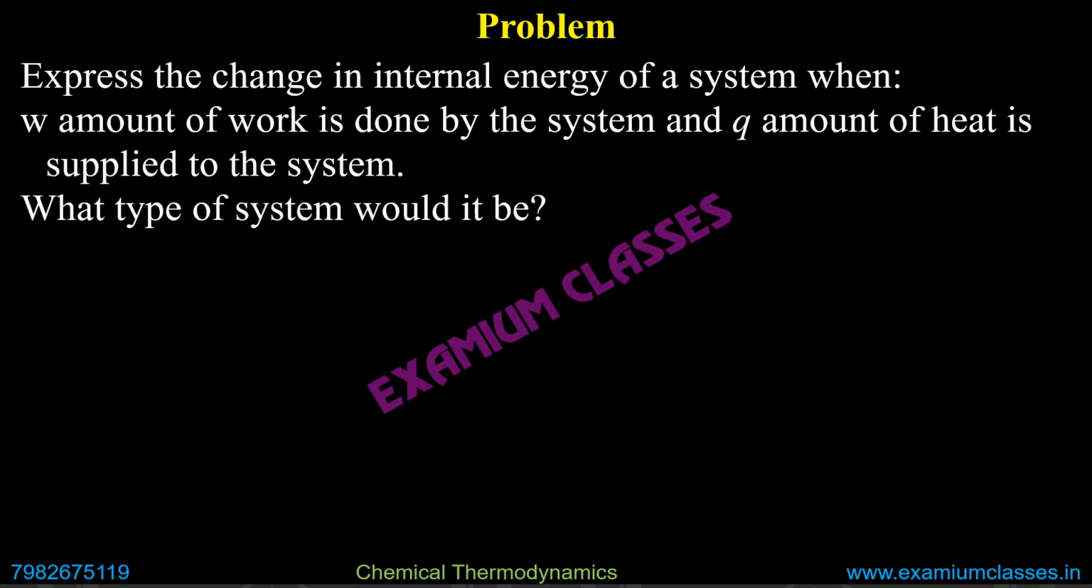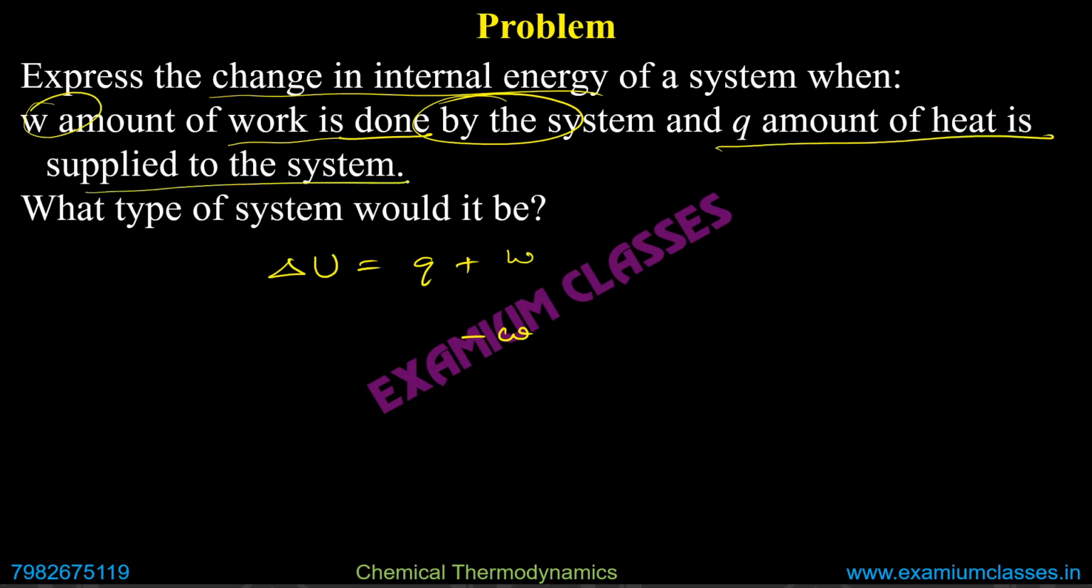Next part of the same question. Again, find the change in internal energy, which is given by Q plus W. W amount of work is done by the system. Sorry, if it is done by the system, it is minus W. If it is done on the system, it is positive. And Q amount of heat is supplied to the system. So heat is supplied to the system and work is done by the system. So this one positive, this one negative. So delta U will be equal to Q minus W.